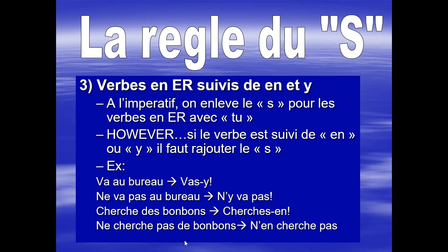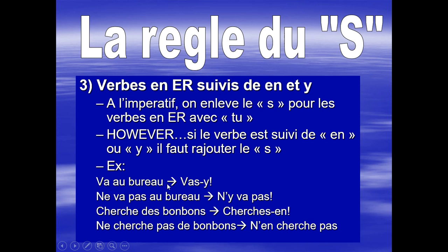Okay, let's talk about the S rule. This is probably the most complicated point about imperative plus pronouns. Basically, in general, you have to remove the S with any ER imperative. But if you see en and y as a pronoun, then you have to put the S back. And then when it's a negative, the S disappears again.